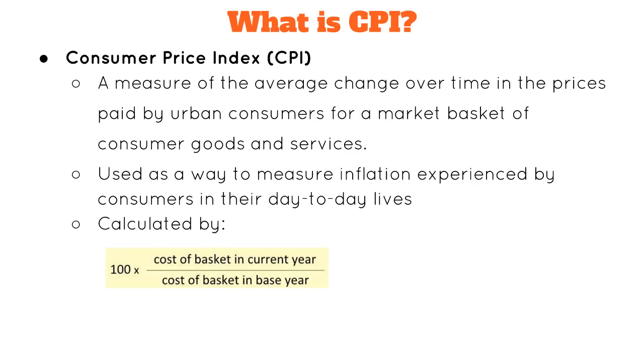The Consumer Price Index is a measure of the annual change over time in the prices paid by urban consumers for a market basket of consumer goods and services. Most of the CPI indexes use 1982 to 1984 as the reference base, the cost of the basket in the base year. So the CPI measures inflation as experienced by consumers in their day-to-day lives. In order to calculate CPI, you take the cost of the basket in the current year, divide it by the cost of the basket in the base year, and multiply it by 100.